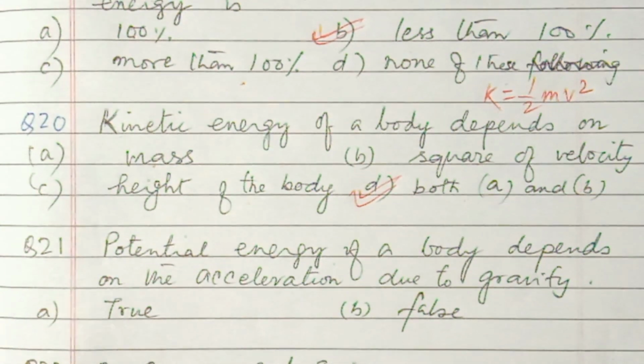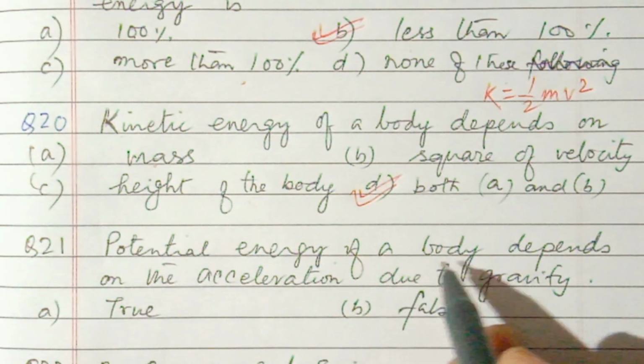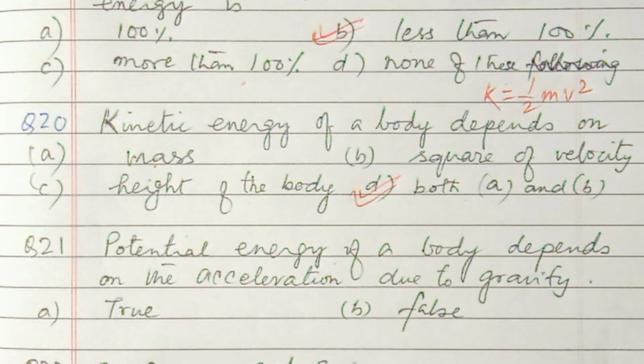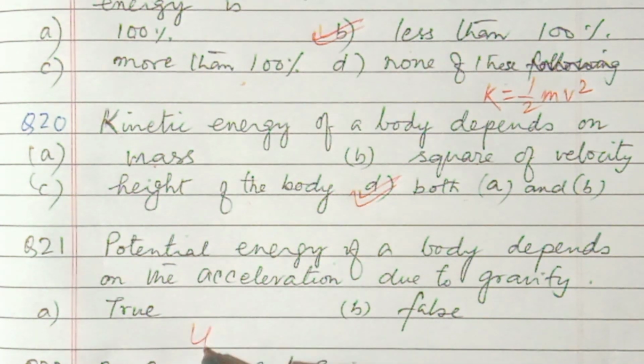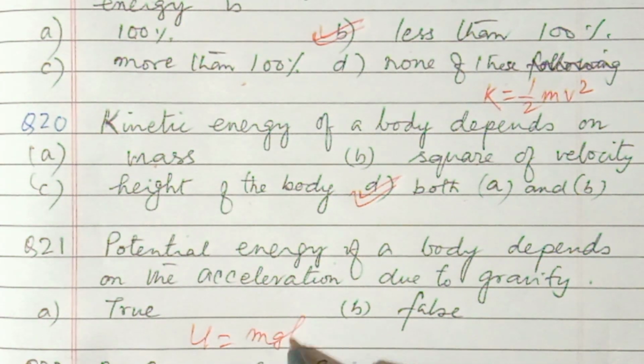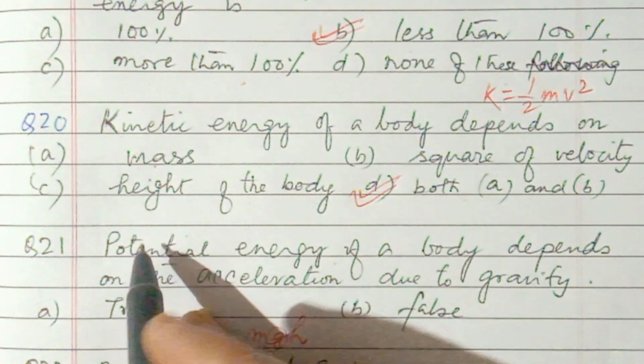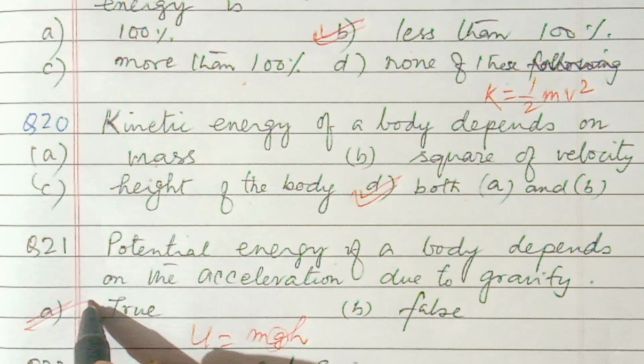Next, number 21. Potential energy of a body depends on the acceleration due to gravity. So is it true or false? Potential energy equals to mgh. So it is depending on acceleration due to gravity. So answer is true.